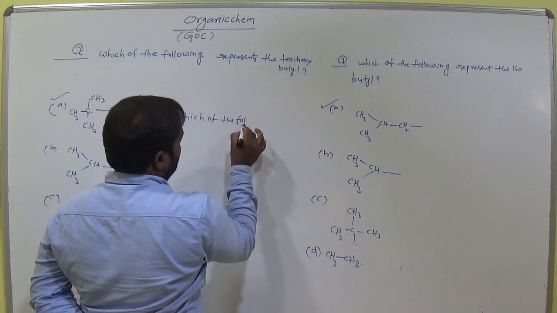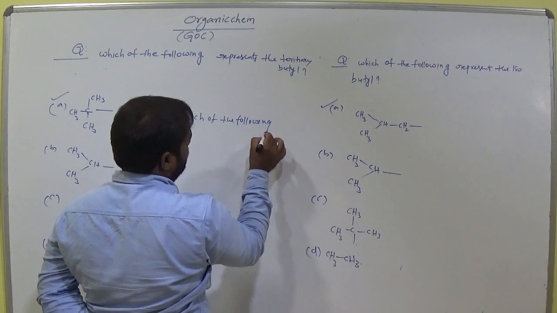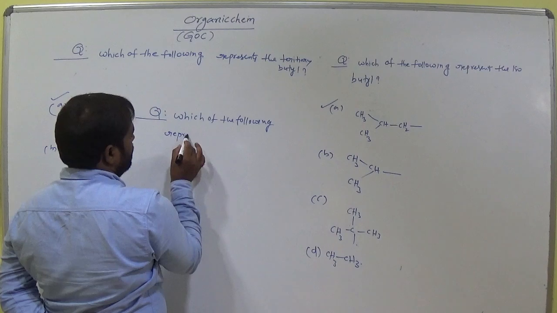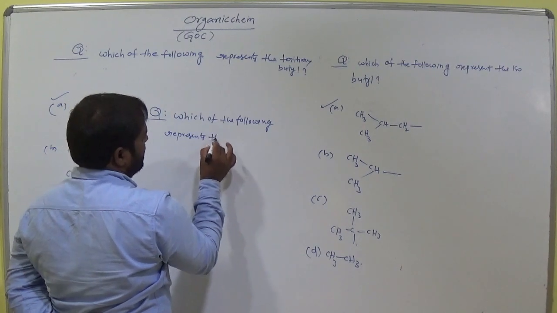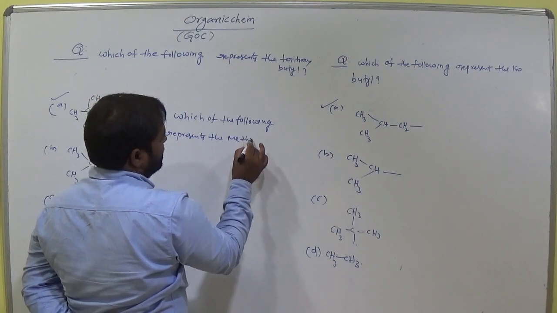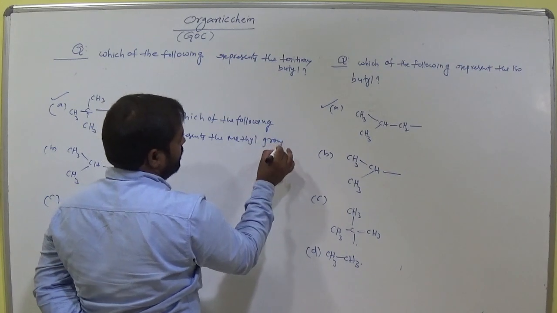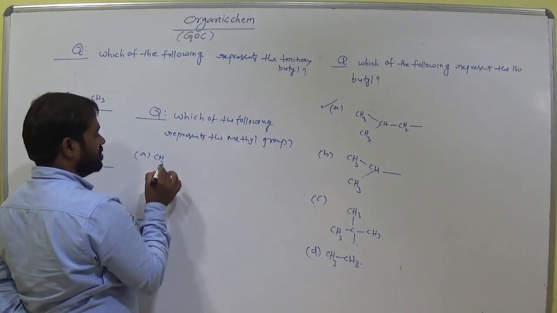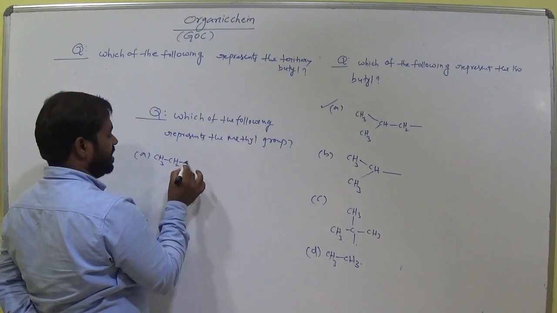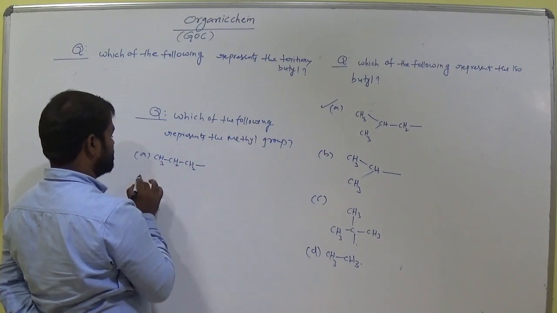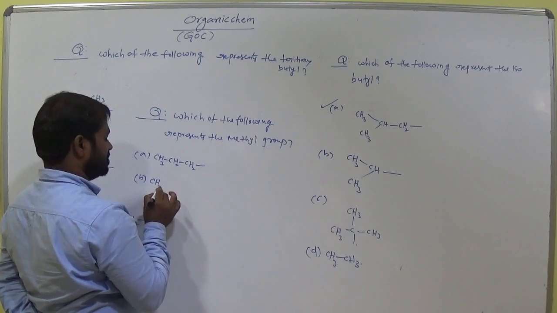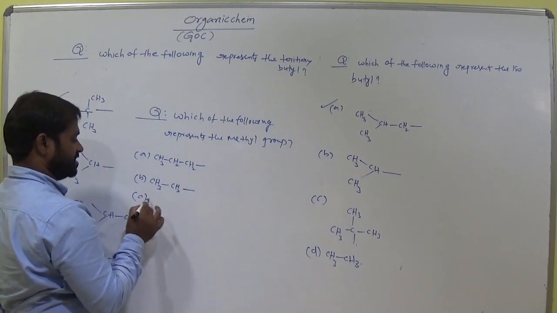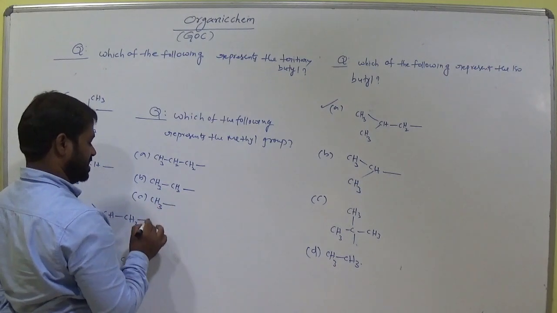Which of the following represents the methyl group? Option A, CH3, CH2, CH2. Option B, CH3, CH2. Option C, CH3.